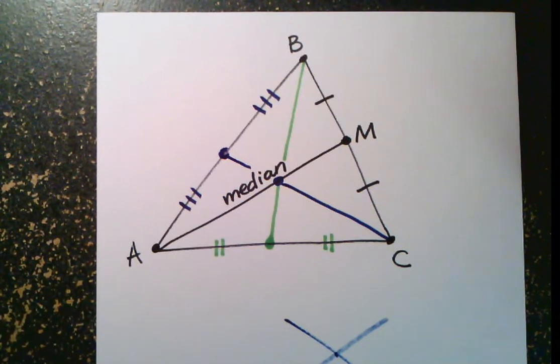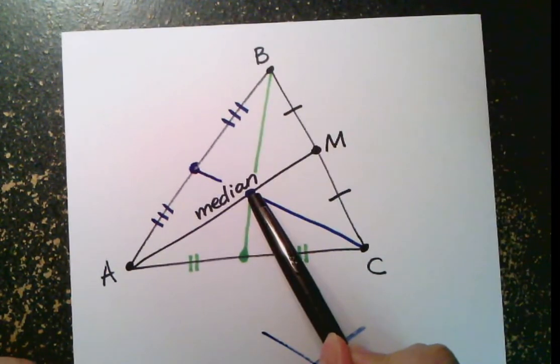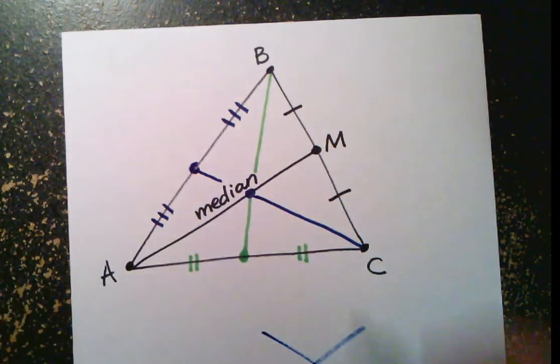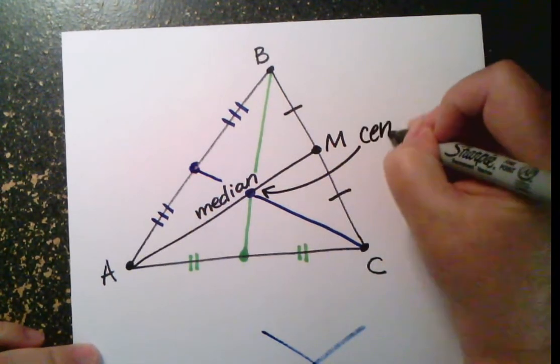That happens with several different types of segments in triangles. Where they meet, we call a triangle center. This is one type of triangle center. There's not just one center of a triangle we can talk about. There are actually four: the orthocenter, the incenter, the circumcenter, and what we're talking about right here, the centroid. The point where the three medians meet is called the centroid.